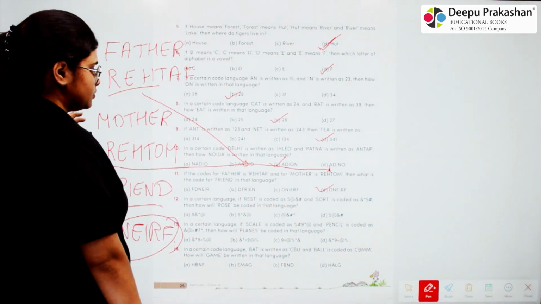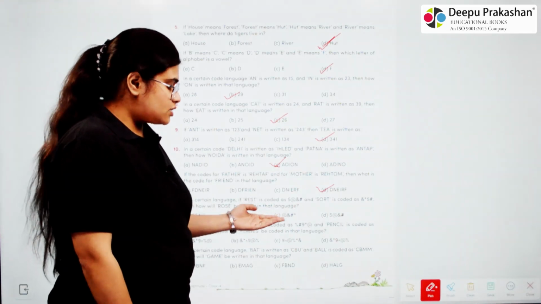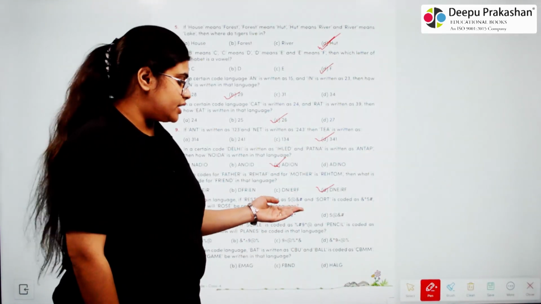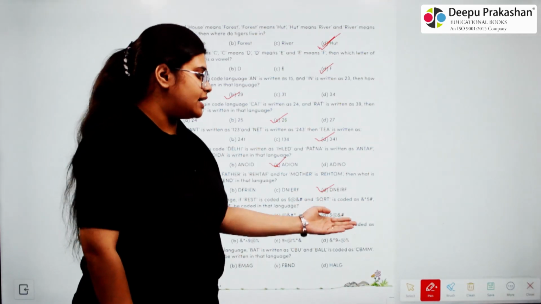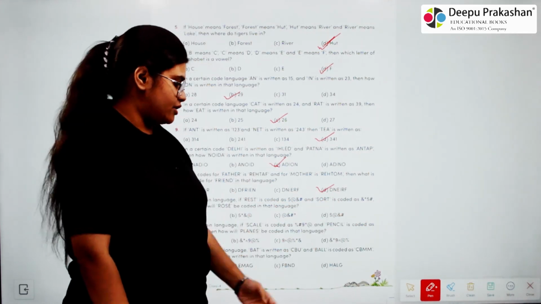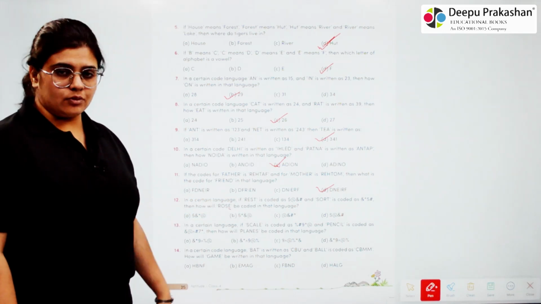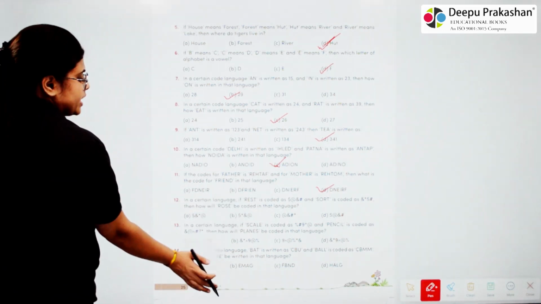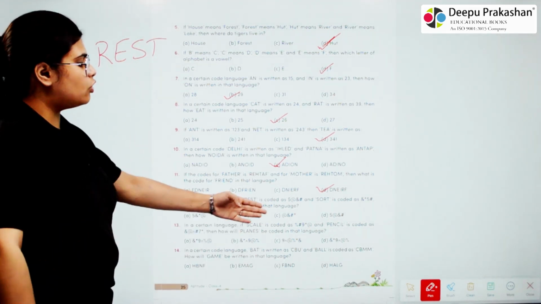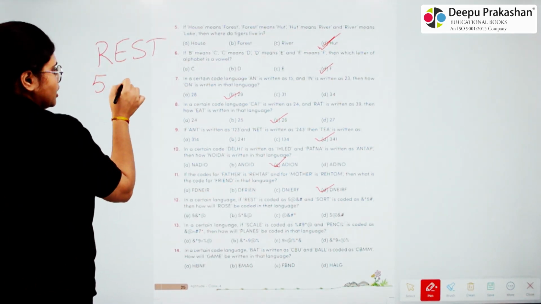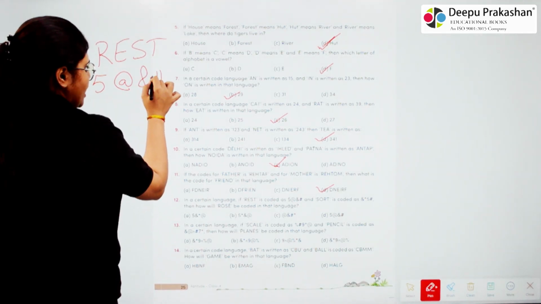Okay. 12. In a certain language, if rest is coded as 5 @ and hash, and sort is coded as & * 5 hash, then how will rows be coded in that language? So if we look at rest, and the code is 5 @ & hash.